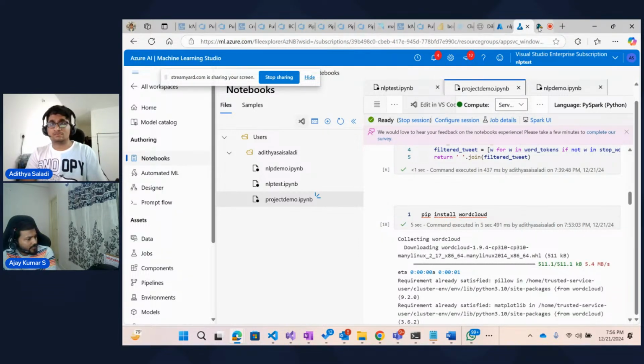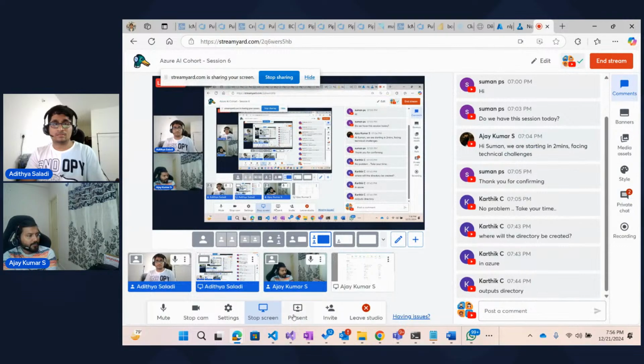I think Karthik also asked a similar question. So where will be the directory of output, right? There is an outputs directory. So where will that be created? That's a very good question, Karthik.